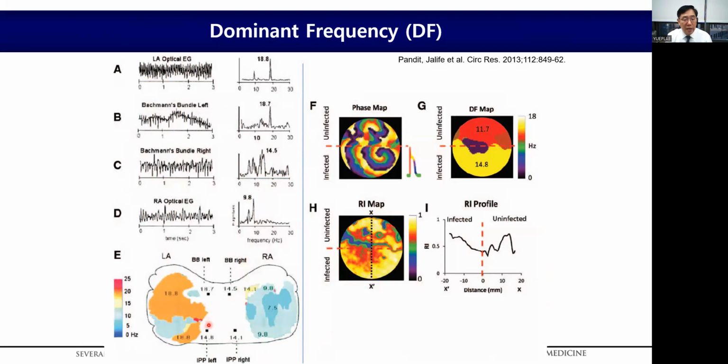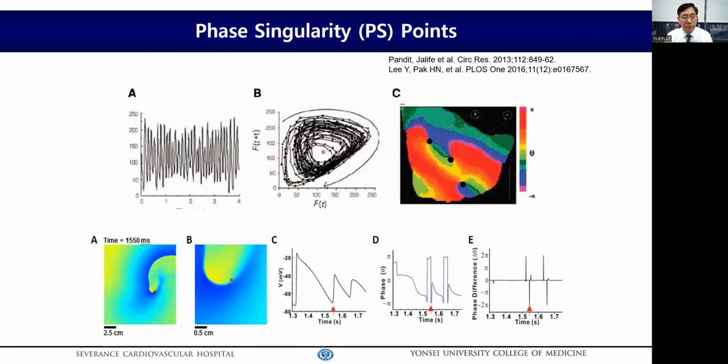In this canine AF mapping study, the dominant frequency locates in a specific area of the left atrium, which drives the atrial fibrillation. Another mathematical method to trace the AF driver might be phase singularity.